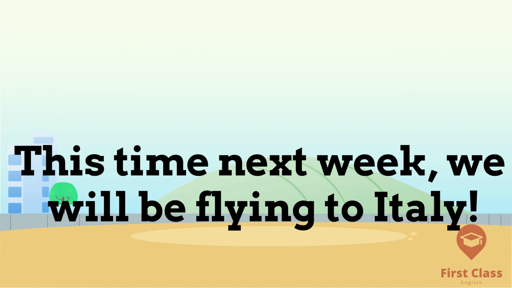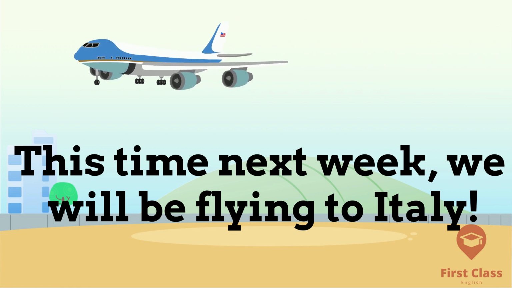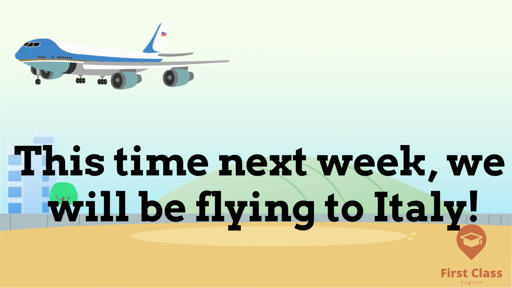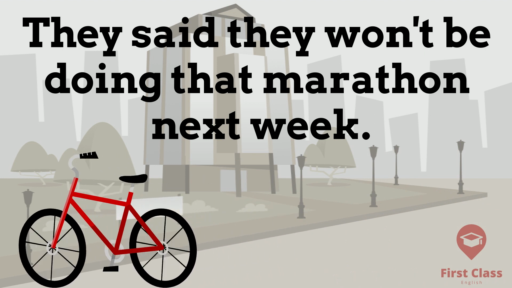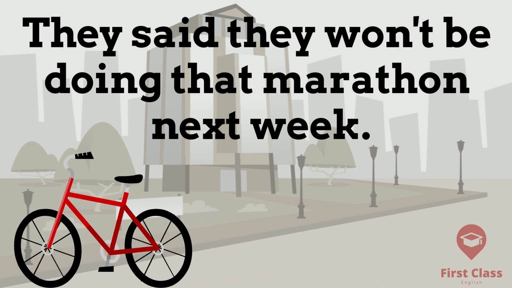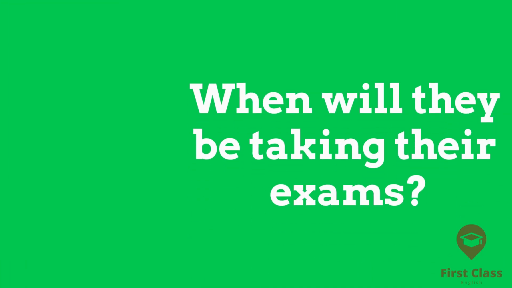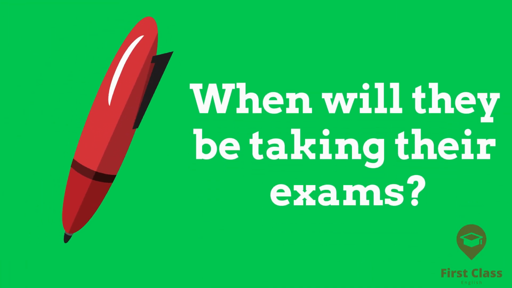This time next week, we will be flying to Italy. They said they won't be doing that marathon next week. Or, when will they be taking their exams?